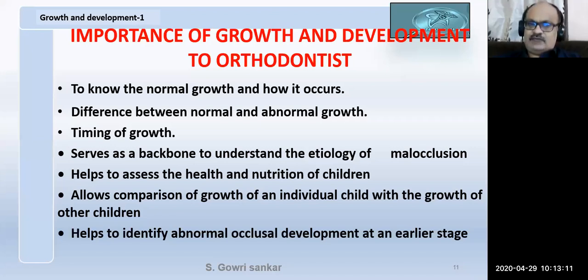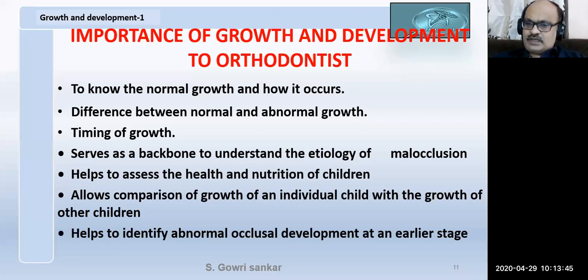Second is when the bone is growing, when the boy or girl is growing, we do some kind of treatment, where we will do the serial extractions, where we will do growth modulations. Growth modulation examples are our functional appliances, our headgear, and all this we do. So we have to take advantage of this growth. We should know whether the growth occurring in the boy is normal or abnormal.